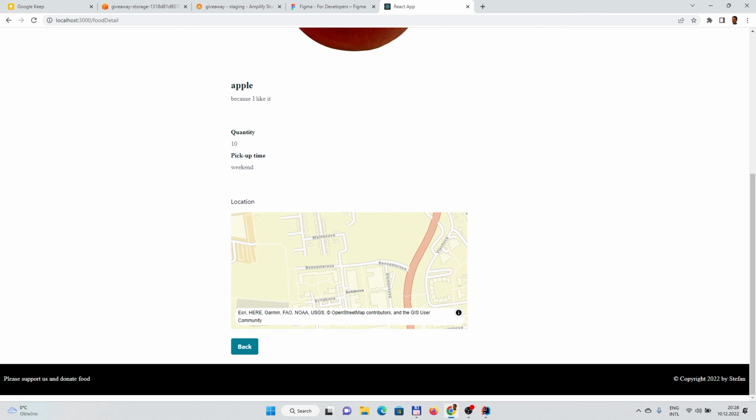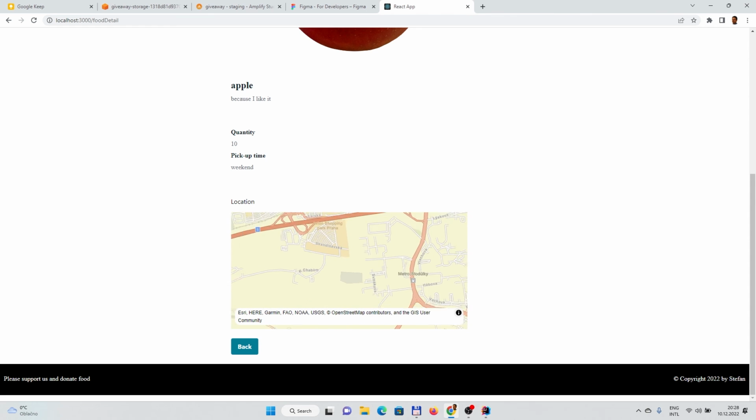Yeah, maybe it's not obvious, because if we would zoom in or out, we would then see that it is on the same location. Maybe it's not perfect. You maybe would like to have a marker, or maybe you would save the name, the full name of this. Yeah, that's also possible.